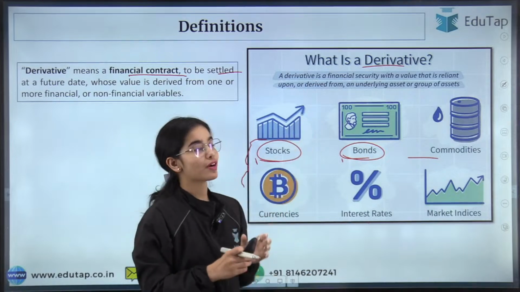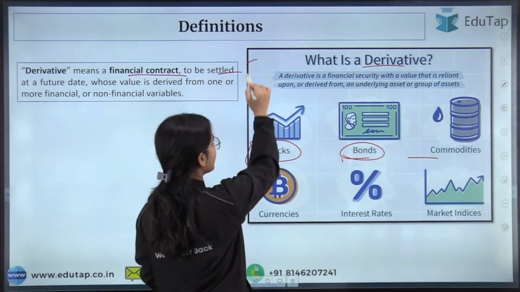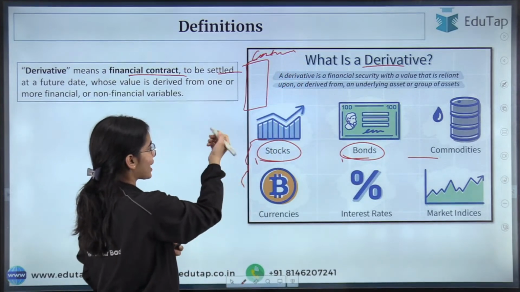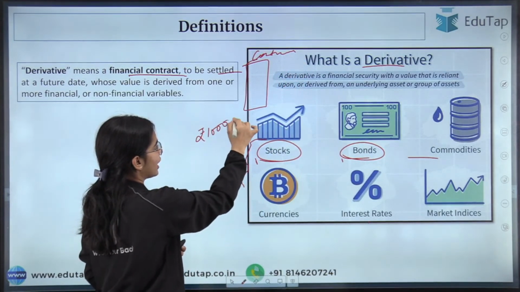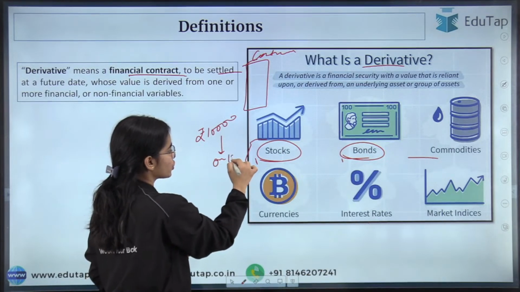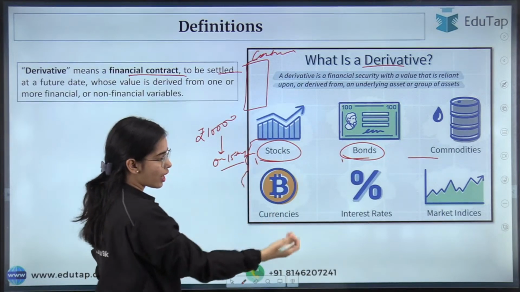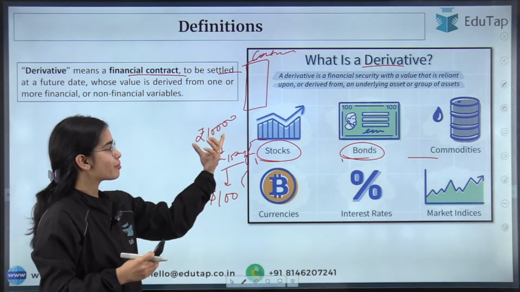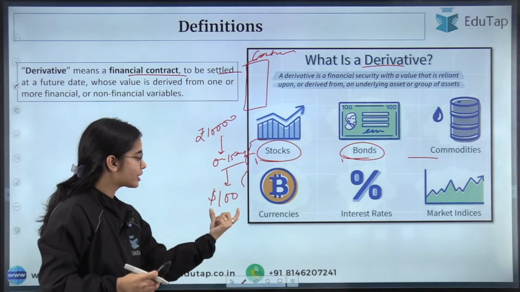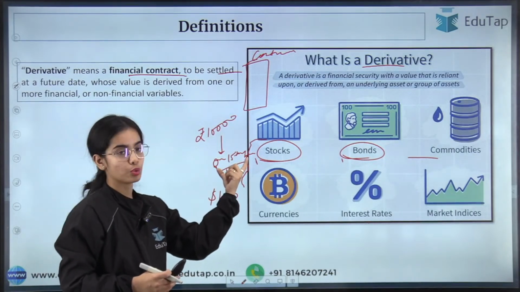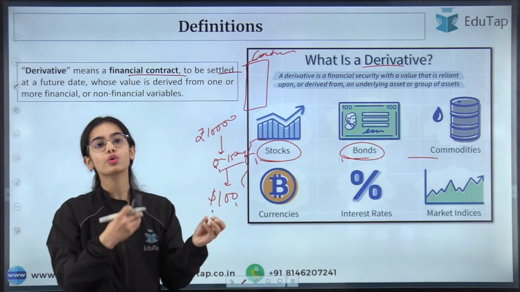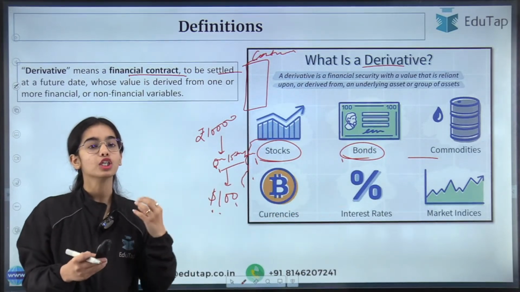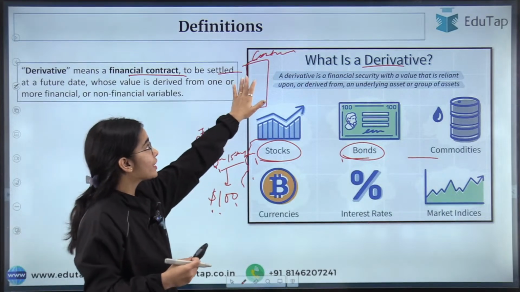So a derivative is a financial contract. You can understand it as a financial contract in which you are saying that right now I have rupees 10,000 and on 15th June, that is after 1 month, I would require $100. So I want to give my rupees 10,000 for $100 on 15th June, that is on a future date. You want to transact in foreign currencies, you want to give your rupees to get the dollars. So that is a derivative contract.